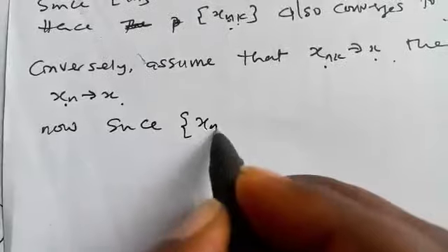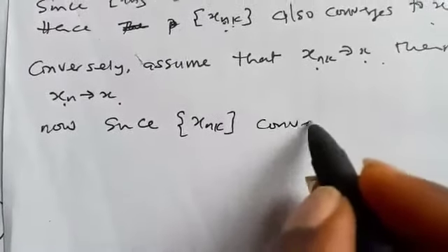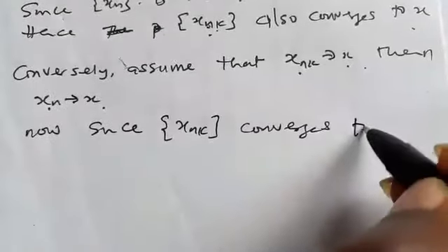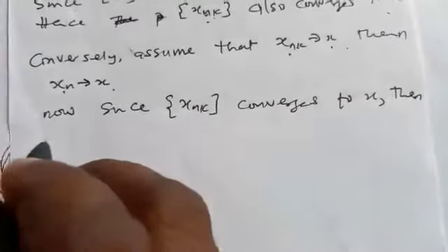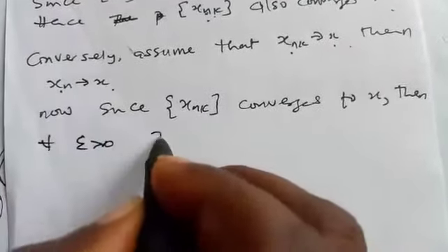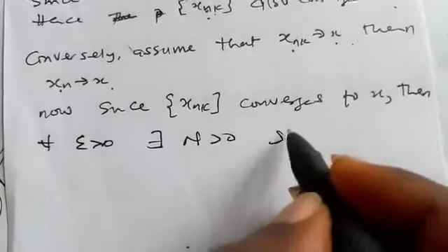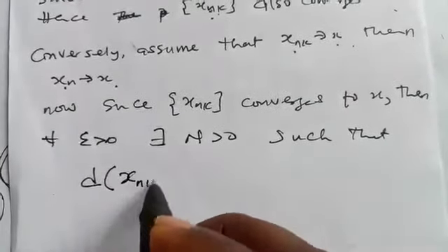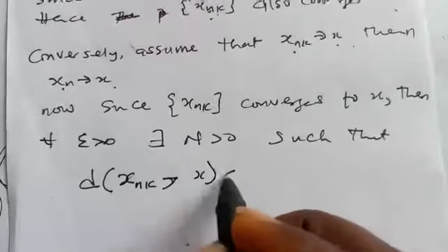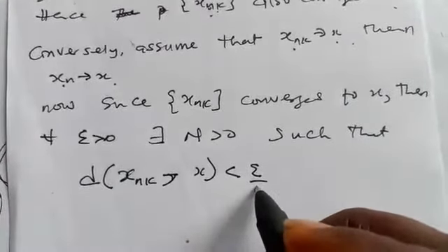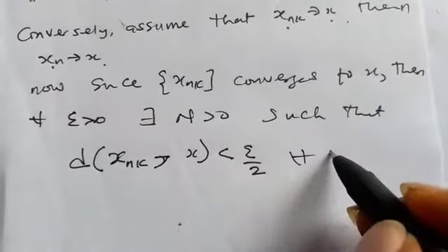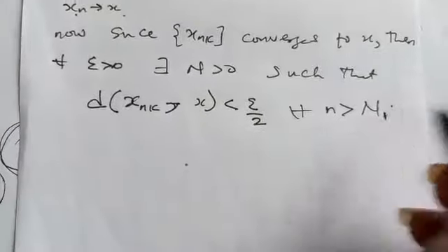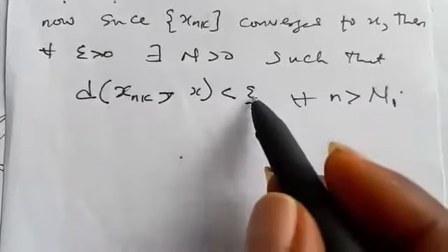Now, since S_nk converges to S, as we have assumed, then by definition, for all epsilon greater than 0, there exists N such that the distance of S_nk and S is less than epsilon, or you can say epsilon over 2, for all n greater than capital N. I can put n1 there, or I can decide to put ordinary epsilon there.